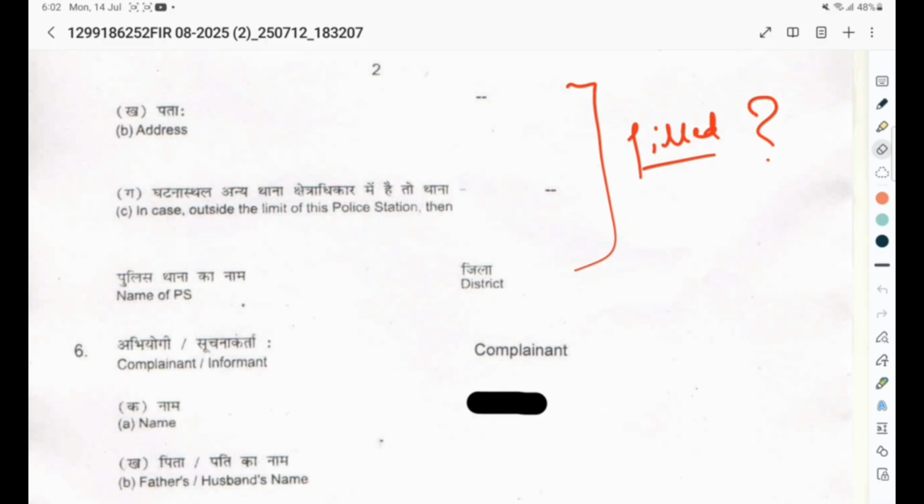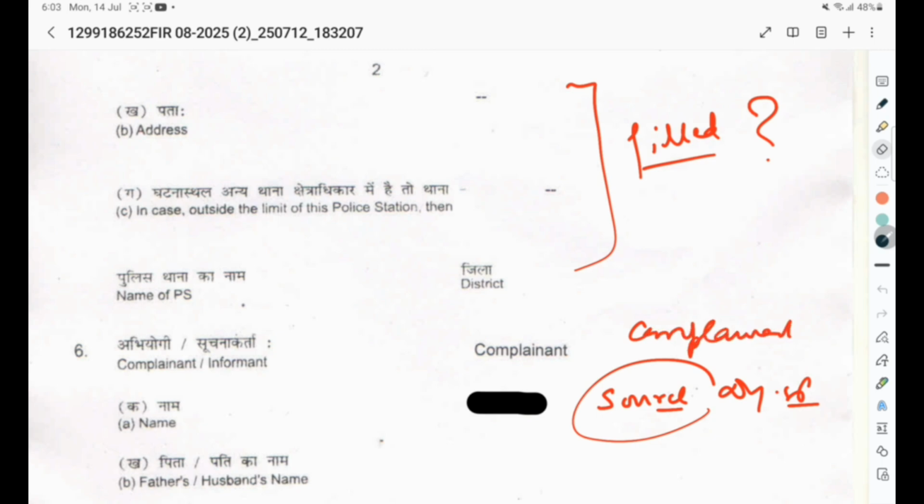After that, the name of the complainant is mentioned. Sometimes they mention the source, sometimes they mention the name of the decoy or informer, or sometimes they mention the name of the complainant. But to be noted that in case the specification is not complete, we may have the benefit. For example, as far as section 7A of the PC Act is concerned, for the prosecution of a public servant, it is sine qua non that there is an offer by the concerned complainant and voluntary acceptance by the accused. In case there is no complainant, then we could have the benefit.